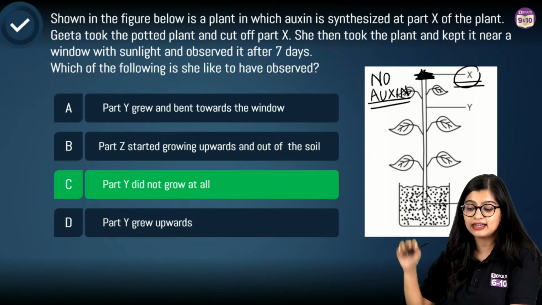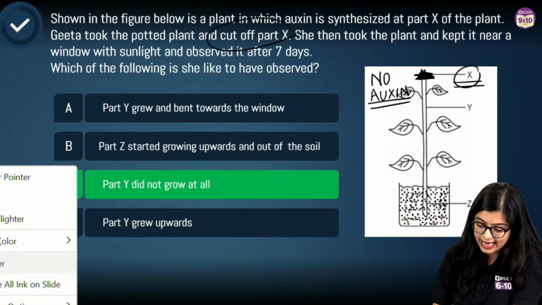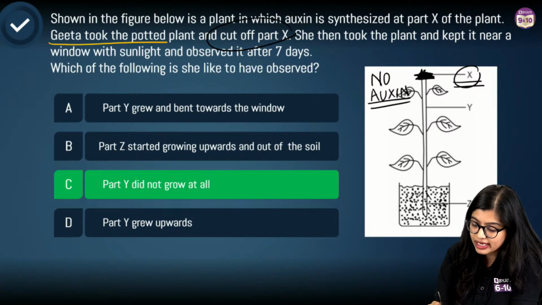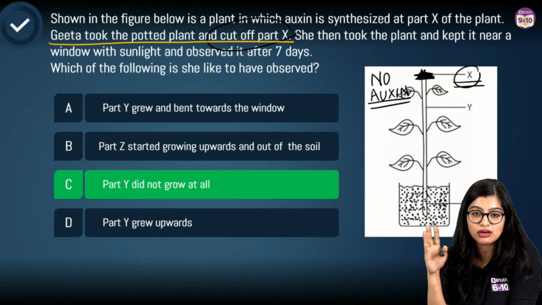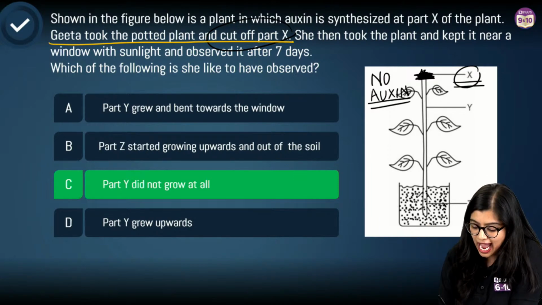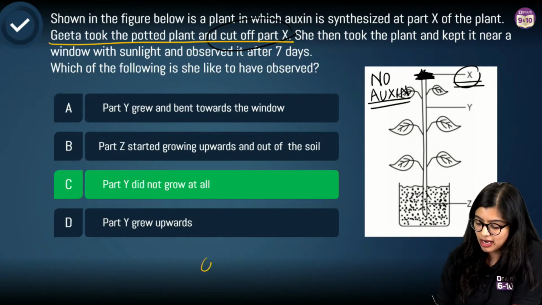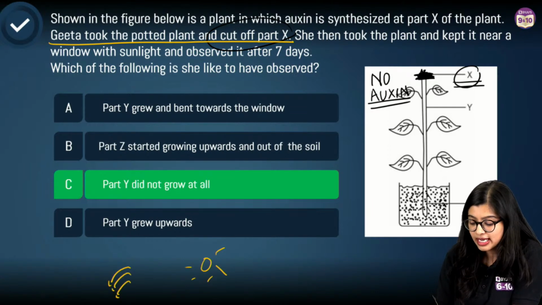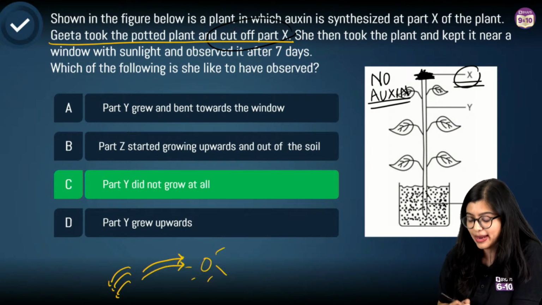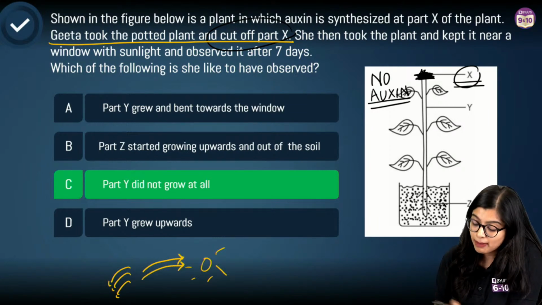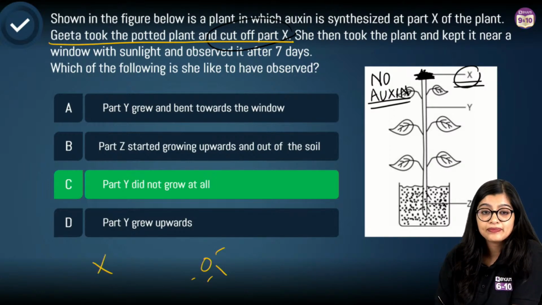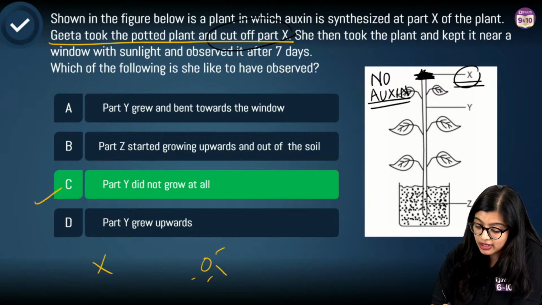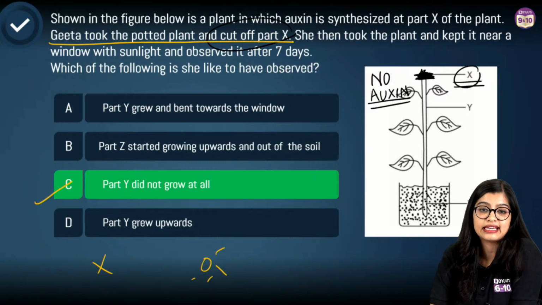Before she kept it near the window, she cut off plant X. Read the question. She first cut out plant X. After that she went and kept it near the window, right? And we know ideally when we keep a potted plant near a window, auxin is synthesized towards the shady region. That is why we see that the stem will bend in the direction of the light. But here technically what is promoting growth is not there, right? So in this particular case the correct answer is option C, right?